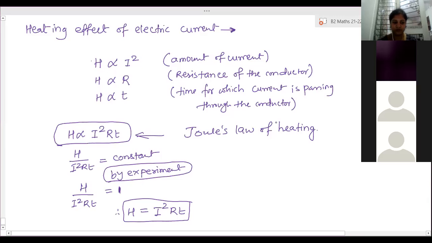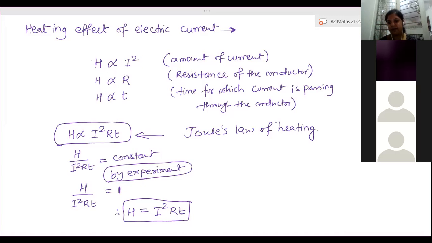Clear? This is the reason when you switch on a bulb and touch it immediately, it is warm, but you are able to hold it. But after 5 minutes, 10 minutes, or half an hour, are you able to hold it? No, we can't hold it with our bare hand. We have to use gloves or some cloth to remove that bulb.